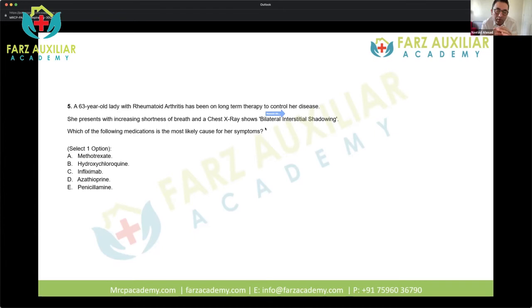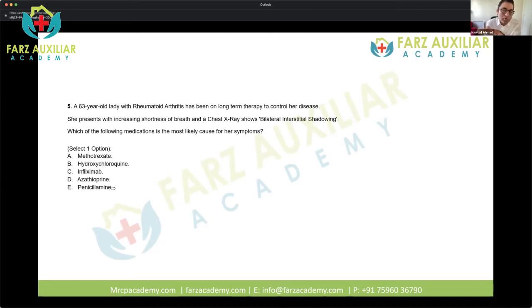As you all know, there is thickening of the basement membrane which prevents diffusion of oxygen, and that is why patients with pulmonary fibrosis develop hypoxemia and are breathless. So interstitial shadowing means there is a problem within the interstitium, and that suggests the patient has now developed pulmonary fibrosis. So which of these drugs can cause pulmonary fibrosis?